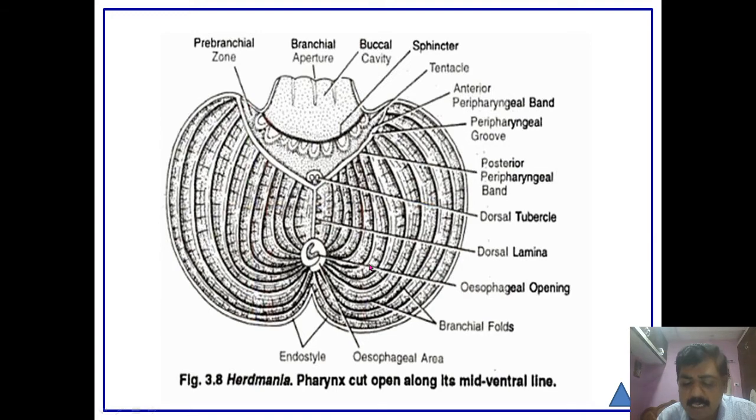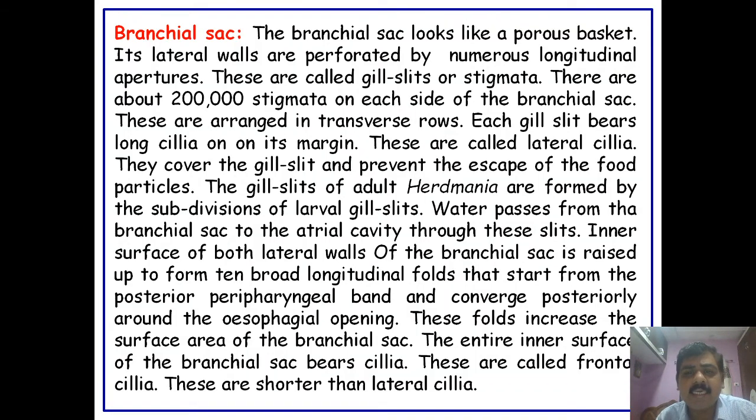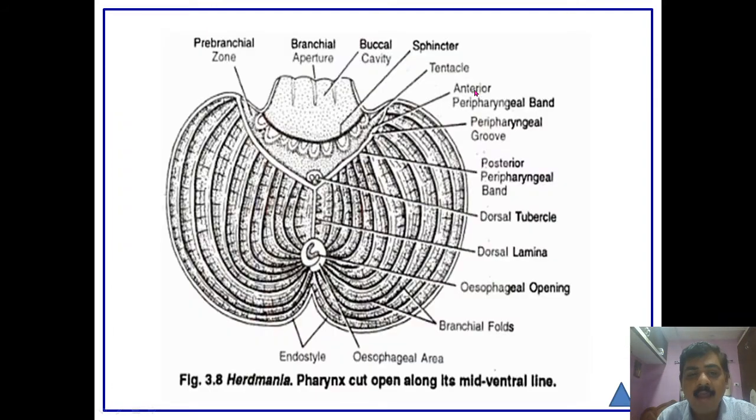This pharyngeal region is the largest region and it looks like a porous basket. Its lateral walls are perforated by numerous longitudinal apertures, and these openings in the branchial sac we call gill slits or stigmata.